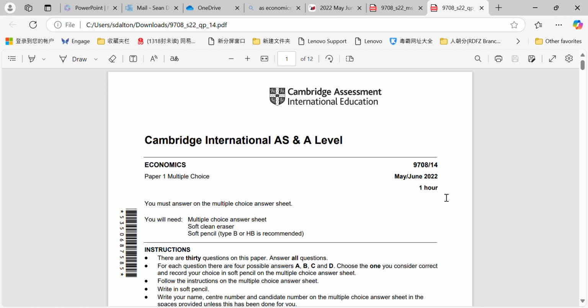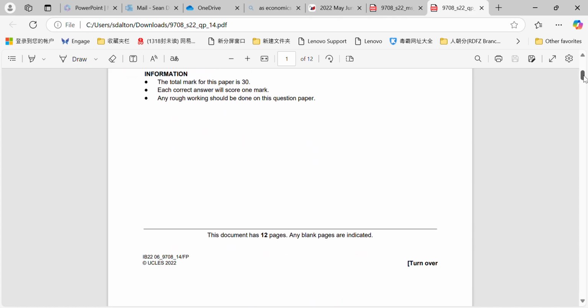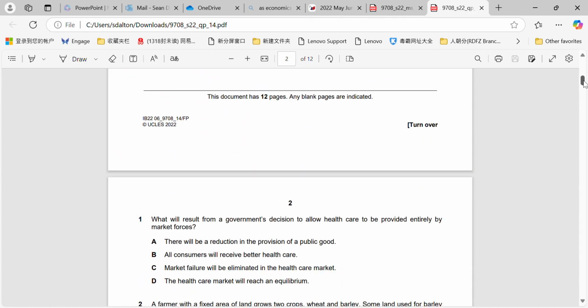Okay, welcome back. Today we're doing May-June 2022 question paper 14. This is quite a difficult paper. So this will be like the paper that you guys will sit in May-June 2025. It'll be a China-only component. And if it's as difficult as this one, then sorry about that. That's the way it is though.